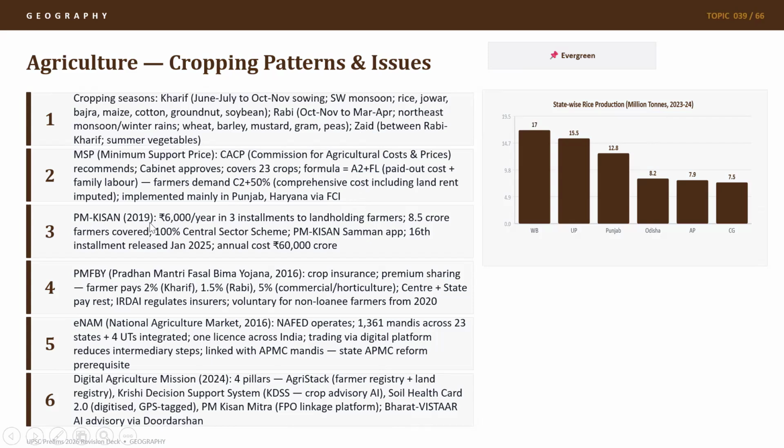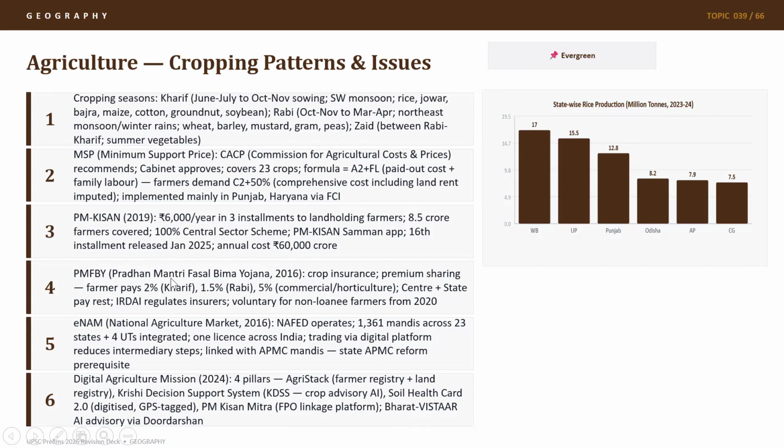PM Kisan was implemented in 2019, where 6,000 rupees per annum were given in three installments to landholding farmers. About 8.5 crore farmers are covered through the scheme. It is a 100% central sector scheme, and it is done through the PM Kisan Samman app. The 16th installment was released in January 2025. Annual cost to the exchequer is 60,000 crore rupees.